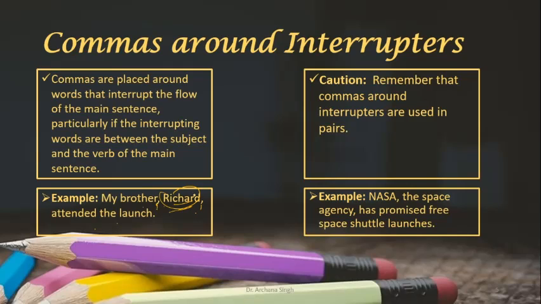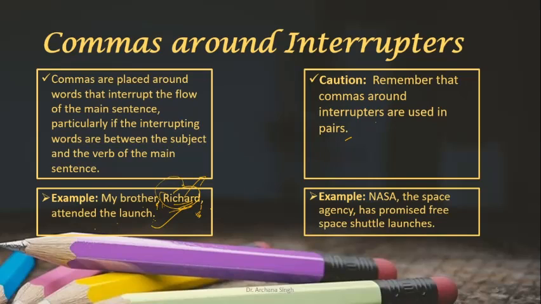So how will you identify whether this is an interrupter or essential information? The words which are between the commas, if you remove these words and the sentence still makes sense, it means they are interrupters and they should be set off with comma. If I remove this word, my brother attended the launch, is okay, it's not going to change any information in the sentence. This is additional information that your brother's name is Richard and we have to put commas in that. So you have to be very cautious that commas around the interrupters are used in pairs.